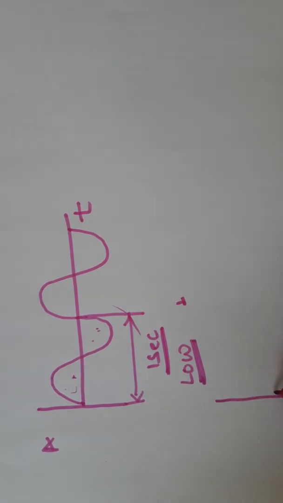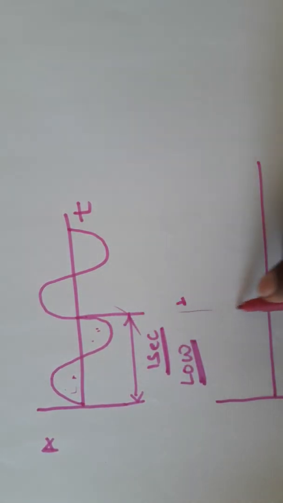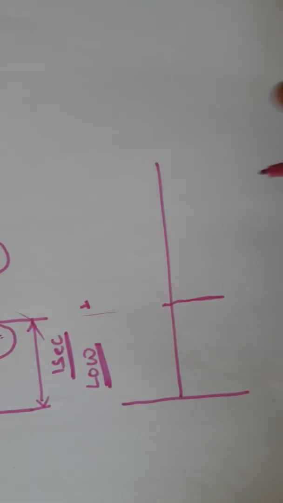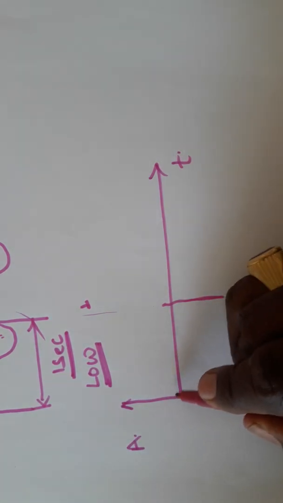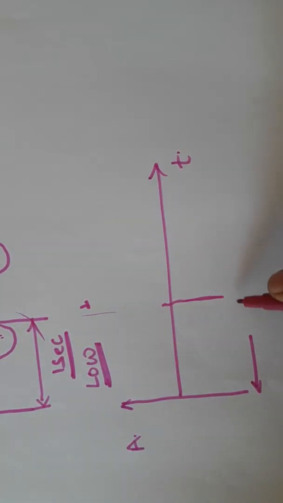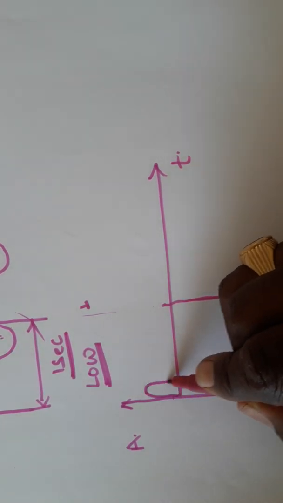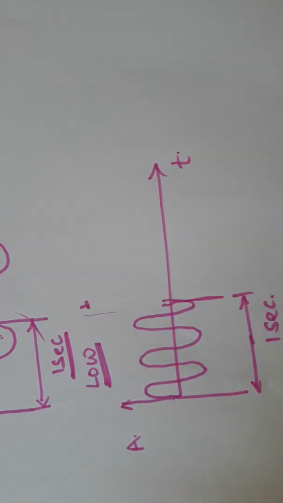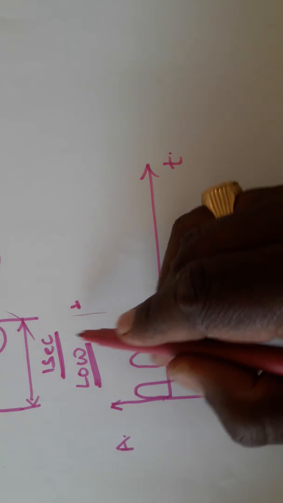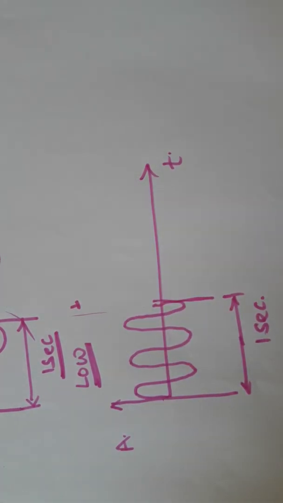Now, for the same duration of time, on the x axis it is time, on the y axis it is amplitude. If for the same 1 second, the total number of cycles passed is more than 1, then definitely the frequency gets increased.